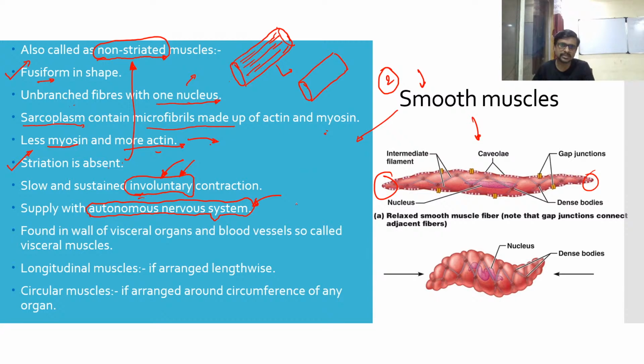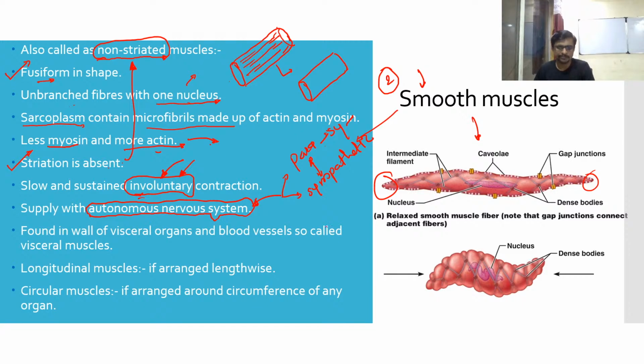This autonomic nervous system is also divided into two: the sympathetic and the parasympathetic. These two systems maintain our body.